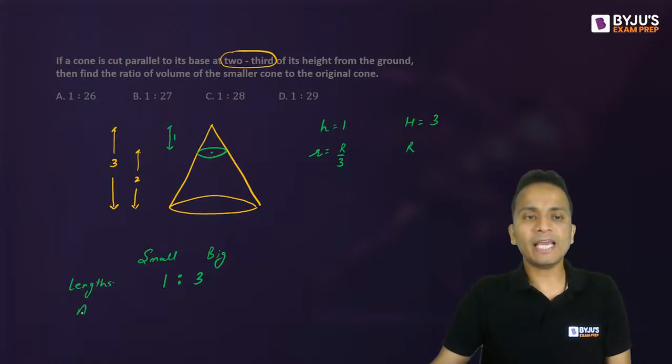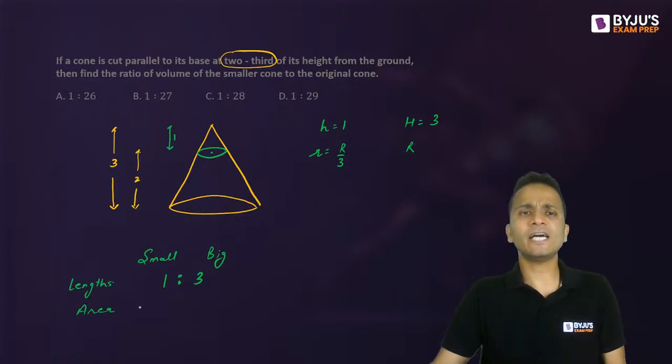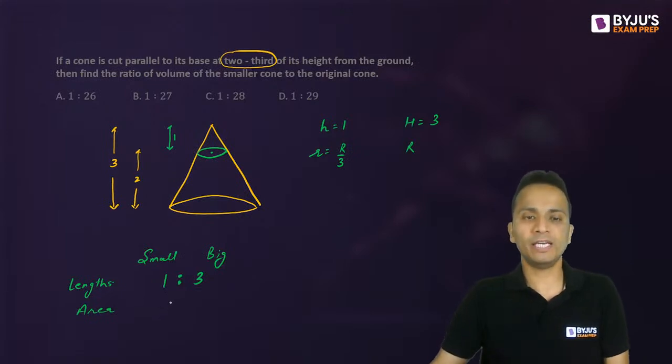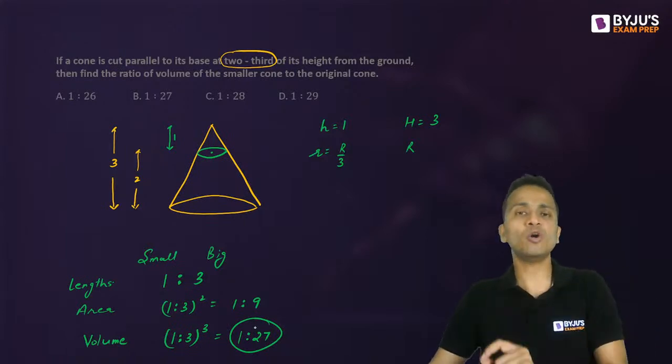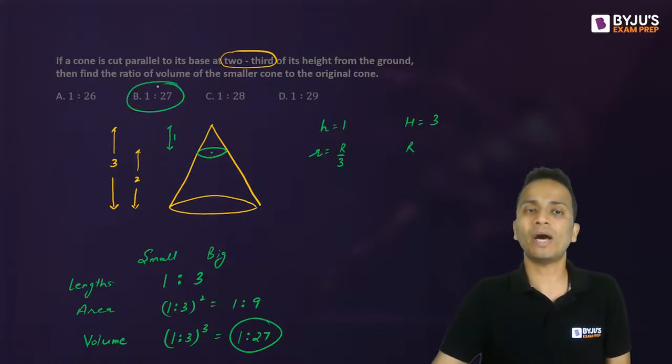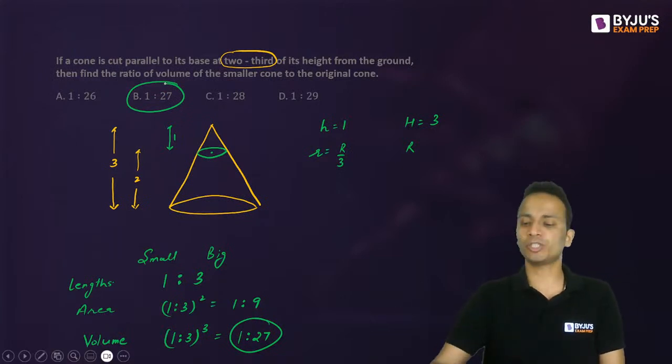Now, the ratio of the areas, curved surface area, total surface area, or whatever, will be the square of the ratio of the lengths. So 1:3 ka square ho jayega, that is 1:9. This is the ratio of the areas. If they're talking about the ratio of the volumes, it will be the cube of the ratio of the sides. So 1:3 whole cube, that is 1:27. So the ratio of the volume of the smaller cone to the original cone will be 1:27. That is option B.